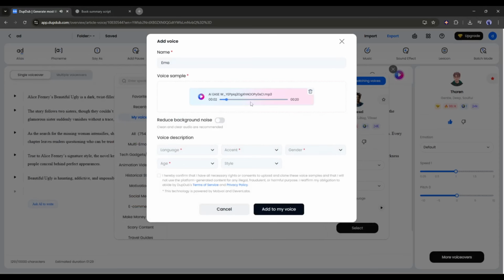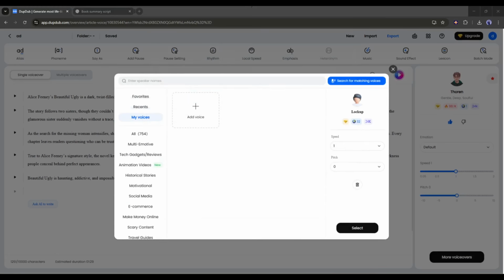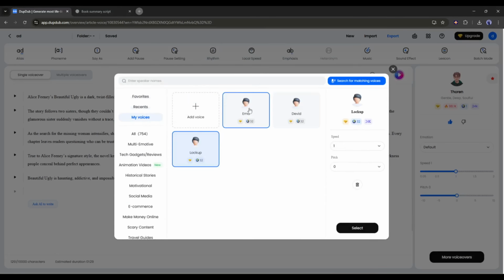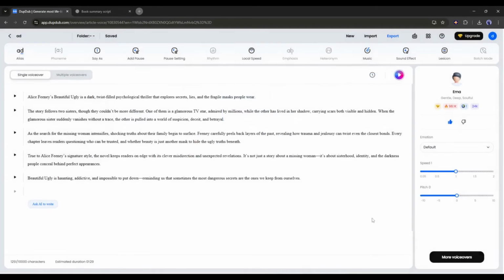If your voiceover files contain background noise, turn on this option. In the end, set the voice description like language, accent, gender, age, and style. Once everything is set, hit the Add to My Voice. It will complete the process and clone our voice within a minute. So now we have the most authentic voice actor.